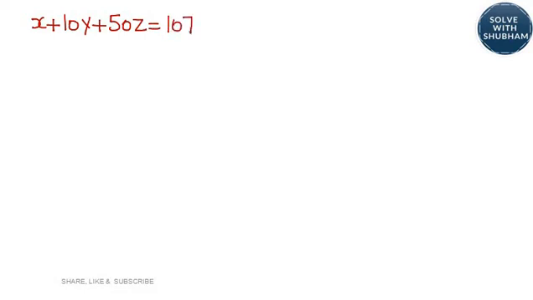The method we are going to adopt here is, we will try to fix one variable and then manipulate the equation with 2 variables. By this I mean we can assume values of the variable. So when you assume Z to be 0, first case would be X plus 10Y is equal to 107.